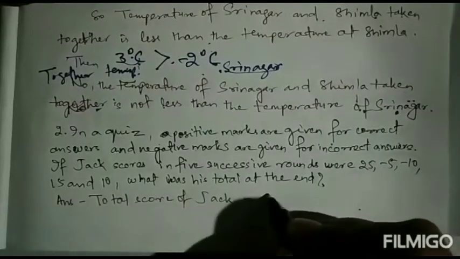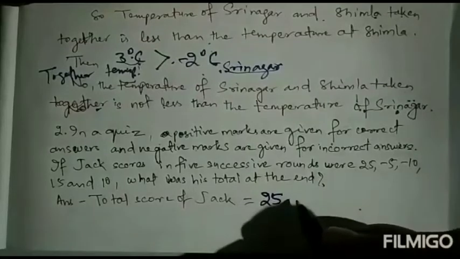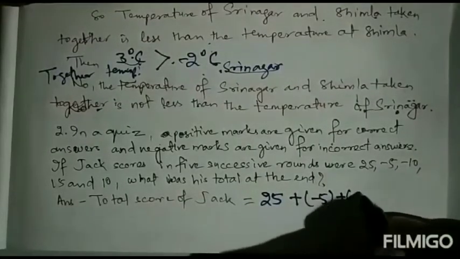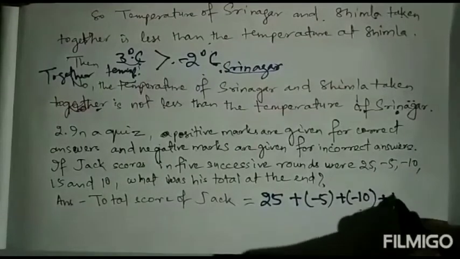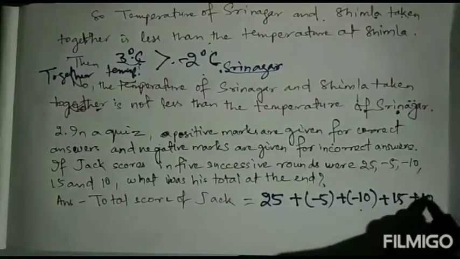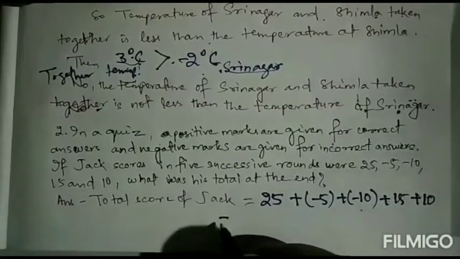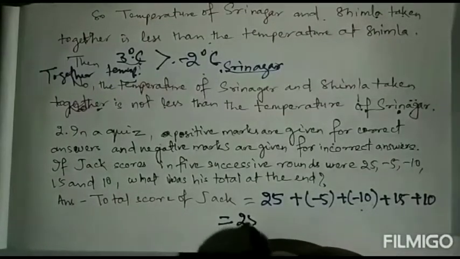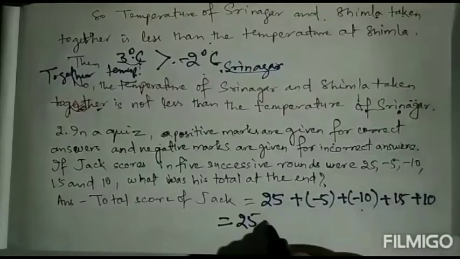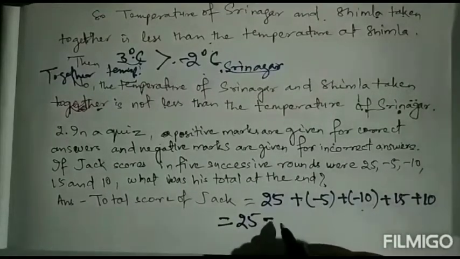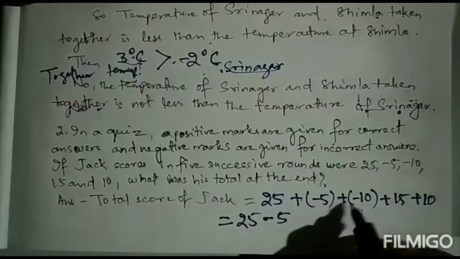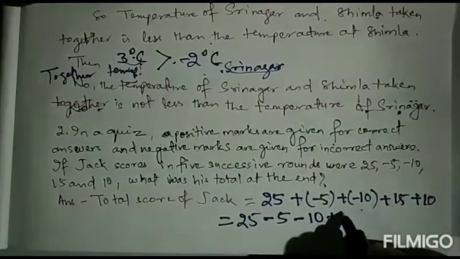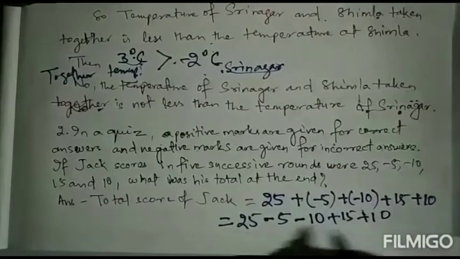So we'll add it. We have to add all this: 25 plus -5 plus -10 plus 15 plus 10. So what will you do? You bring all the positives together. Plus into minus equals minus, so -5 and -10, then plus 15, then plus 10.